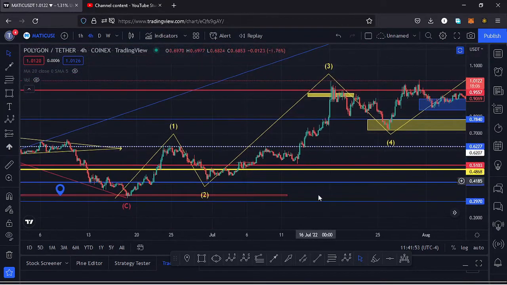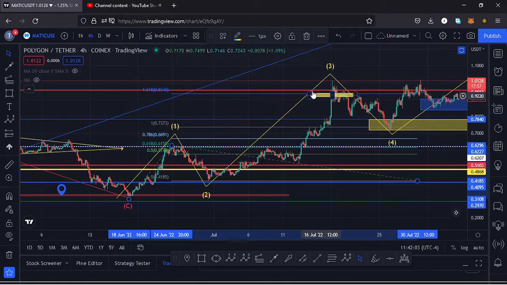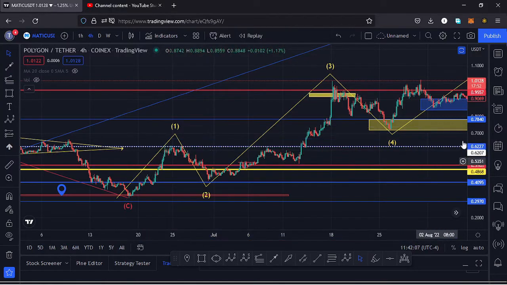And using a trend-based Fibonacci, we can get the target area of that wave 3 to the upper side, which is within this yellow target at around the $0.93 mark, and the price of Polygon Matic respected that.